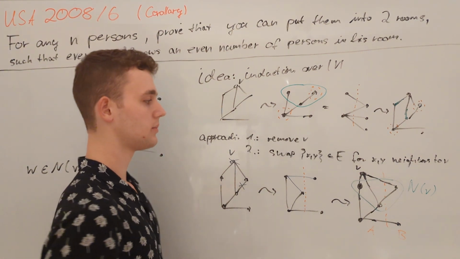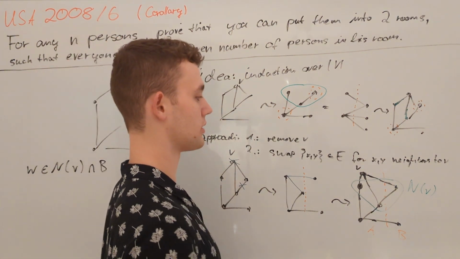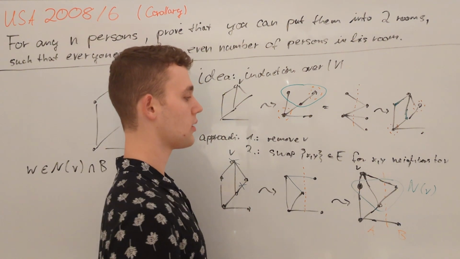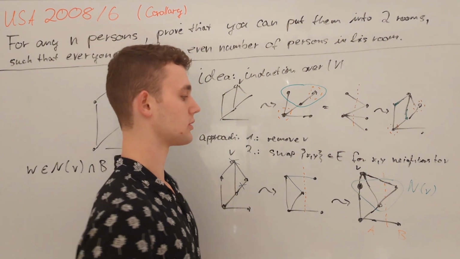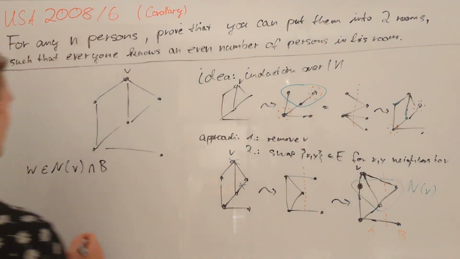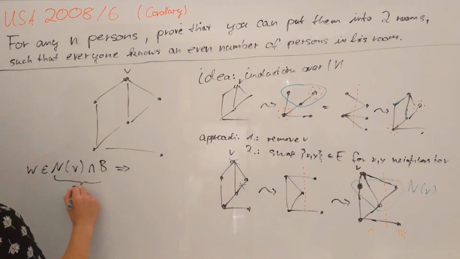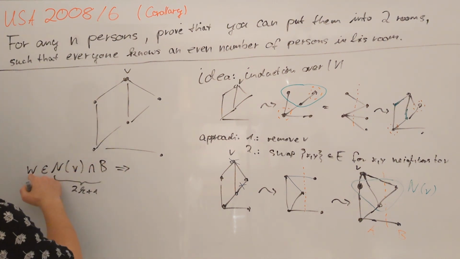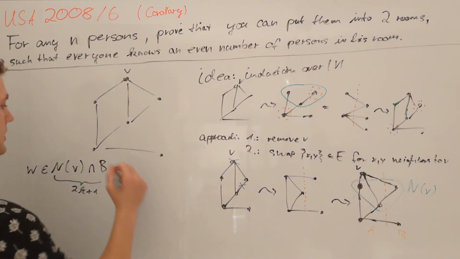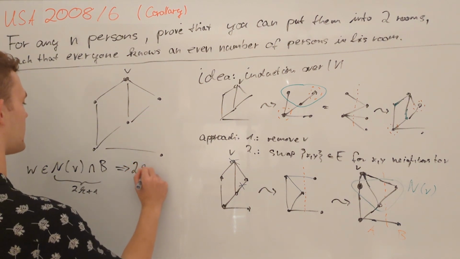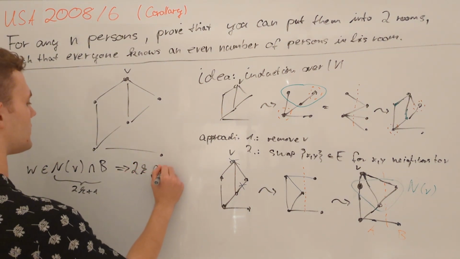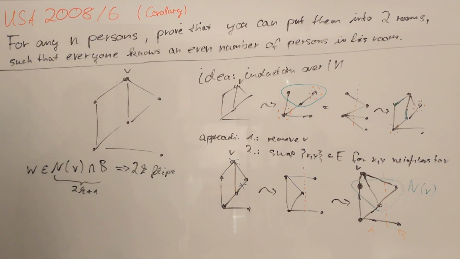But only those flips contribute to a change in degree of W within B, where the other endpoint of the edge also lies in B. So, the number of such flips is 1 less than the size of that set, which is equal to 2k plus 1. So the parity of the degree of W within B is changed 2k times, which is even. And since W had even degree to begin with, this is good.